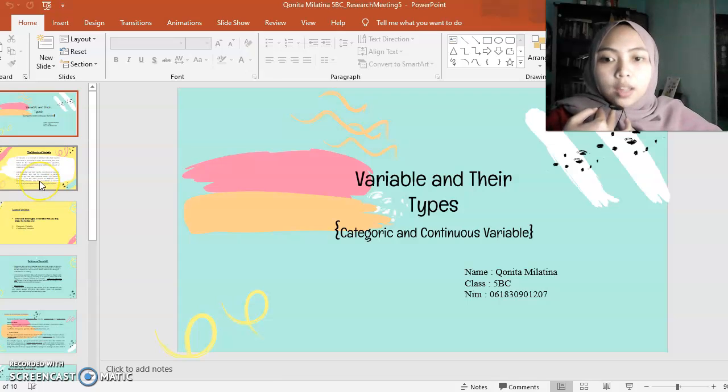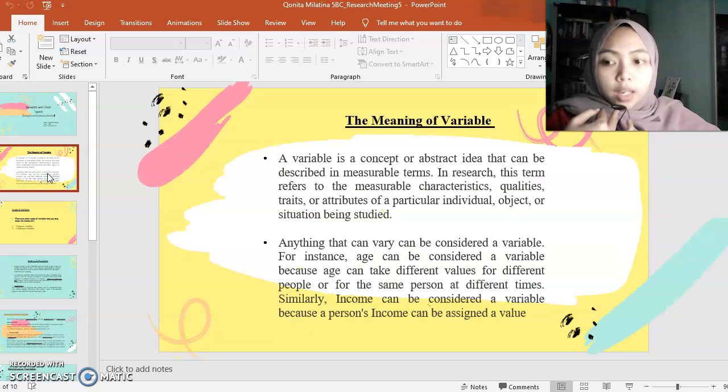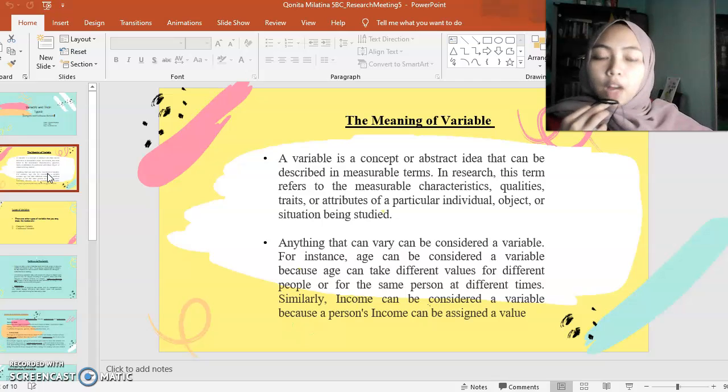So before I go deeper into my explanation this time, I would like to explain the meaning of variable first. The meaning of variable is a concept or abstract idea that can be described in measurable terms.